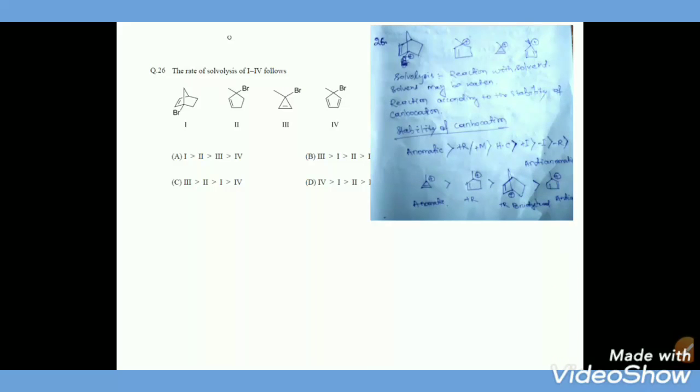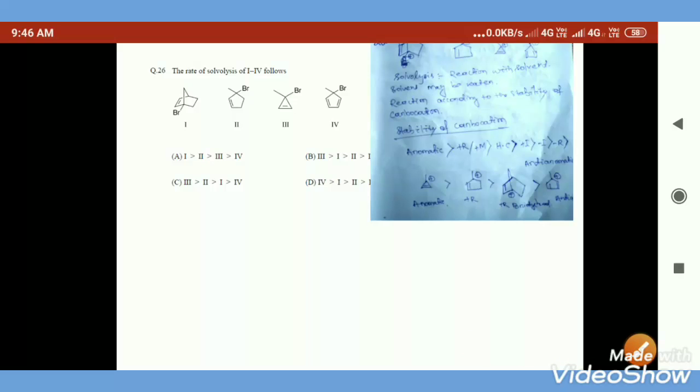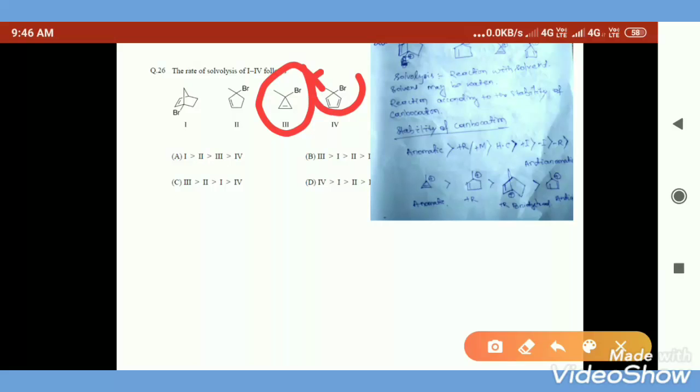See here, after carbocation generation, the bridgehead carbon gets the carbocation, and the cyclopentanone gets the carbocation, and here, not cyclopropanone, this one gets the carbocation, and this one gets the carbocation.